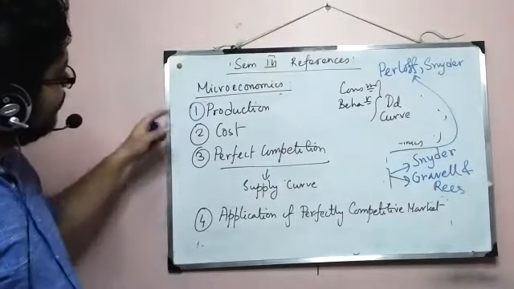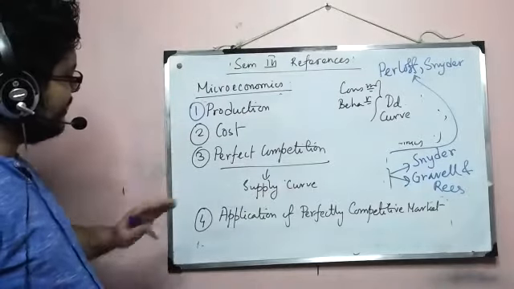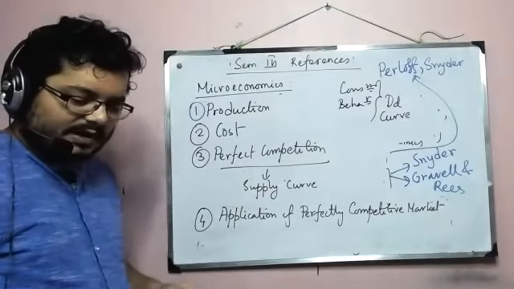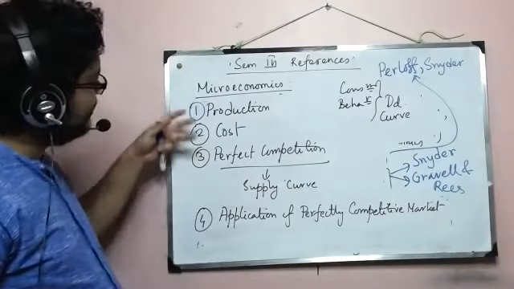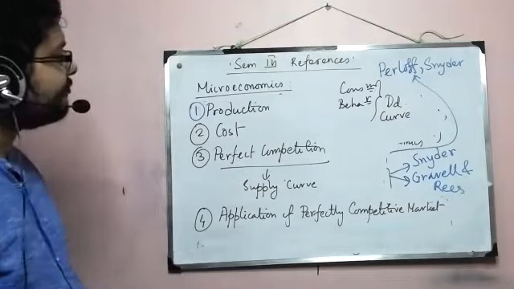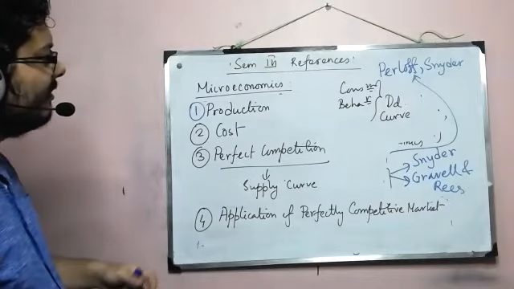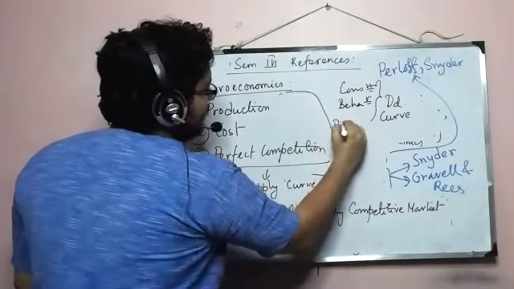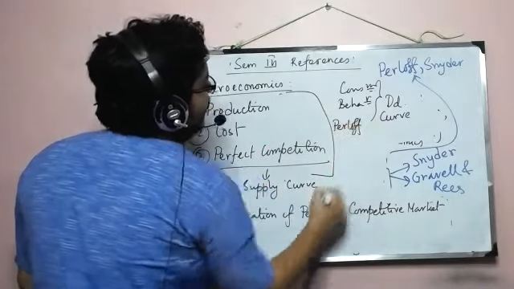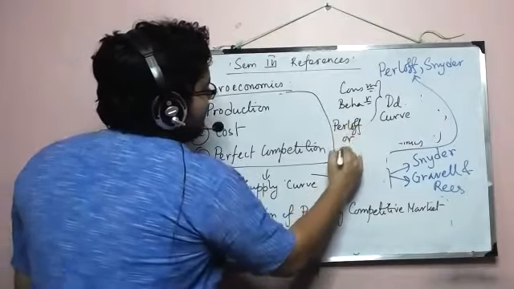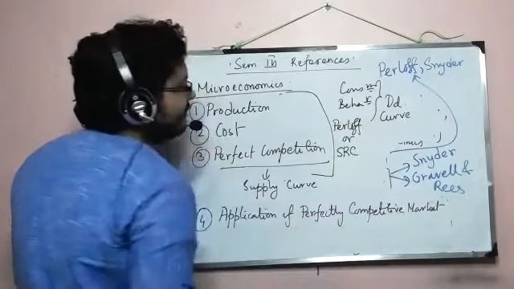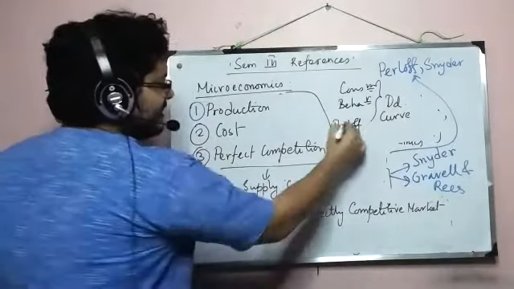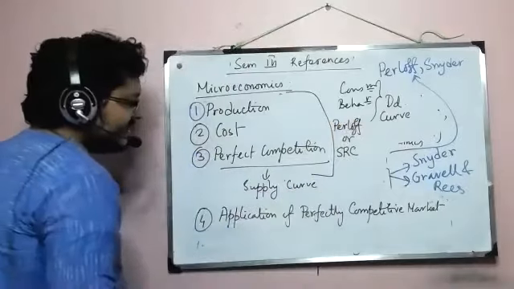Okay, so now these three chapters are very, very standard. So actually you can study these three from a lot of books. I'll suggest that it's better if you study it from Parloff or SRC. Okay, so I'll suggest these two.